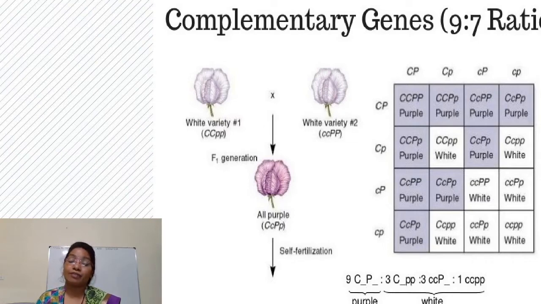So this type of interaction is called complementary gene interaction. So we get a different ratio rather than Mendelian basic ratio 9 is to 3 is to 3 is to 1. We get 9 is to 7 ratio. Okay, I hope you have understood the interaction.